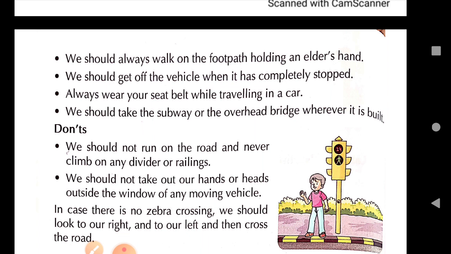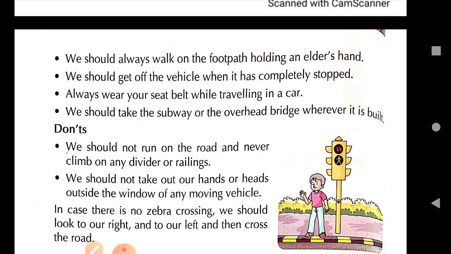We need to eat food to take care of ourselves, so that we can grow, remain fit, and remain healthy. Similarly, we have to take care of ourselves everywhere. That is why safety, matlab apna bachav karna. Like we need houses for our safety, we need clothes for our safety. Similarly, we need certain traffic rules for our safety.